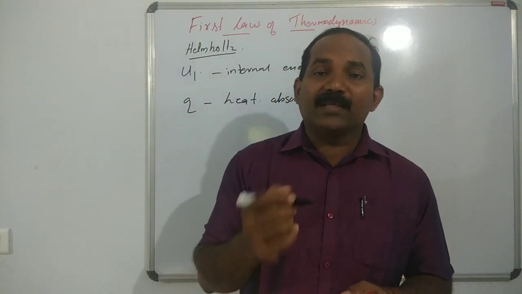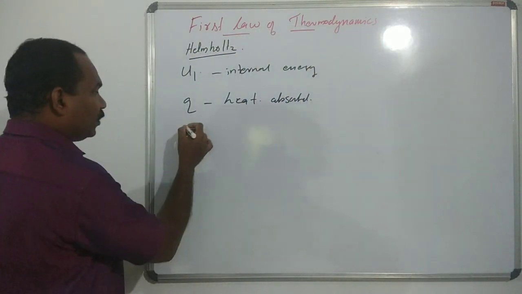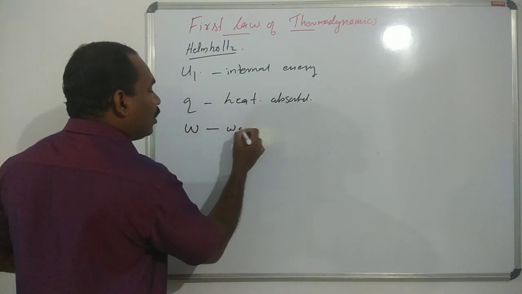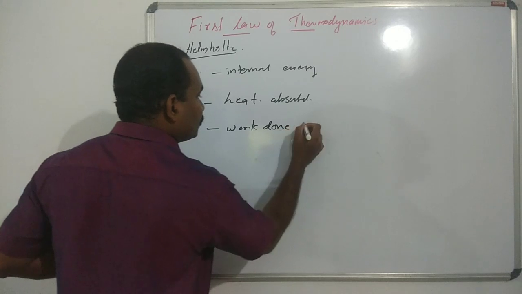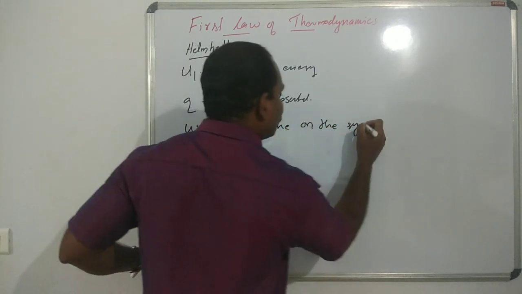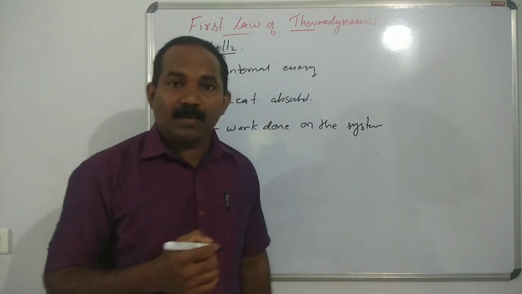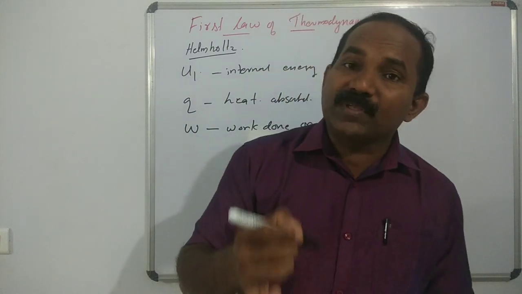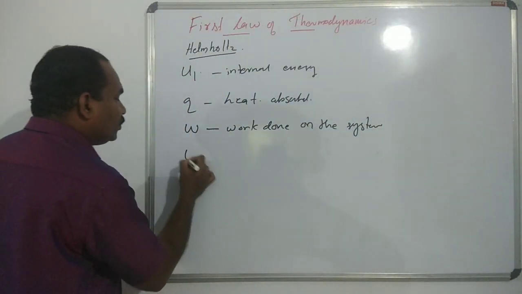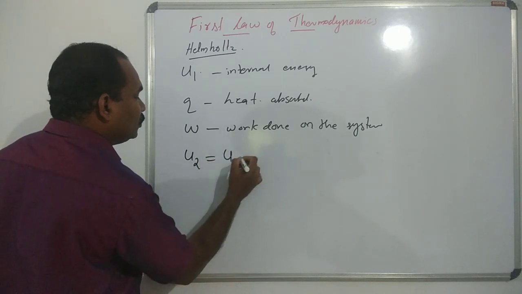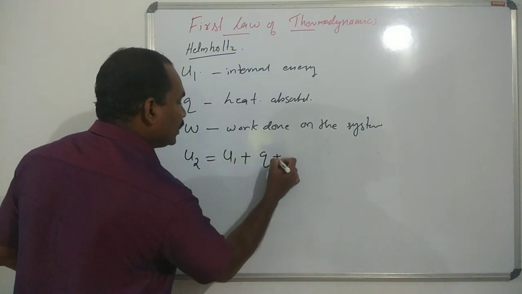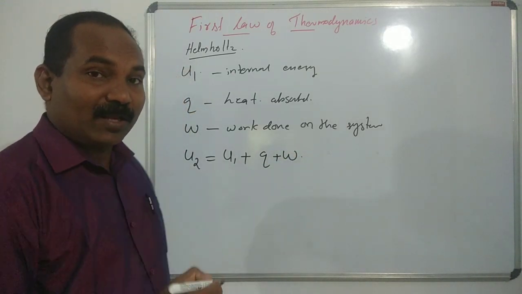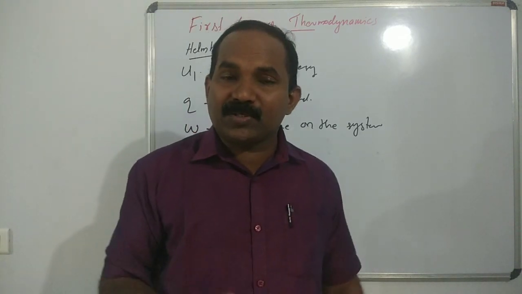Also, W work is done on the system. The final internal energy of the system is U2, equal to U1 plus Q plus W. According to the first law of thermodynamics, energy can neither be created nor be destroyed.